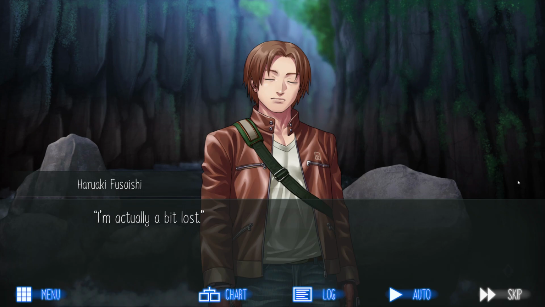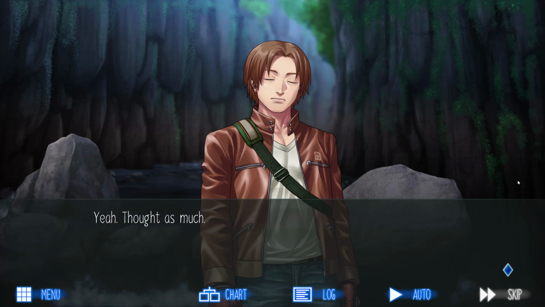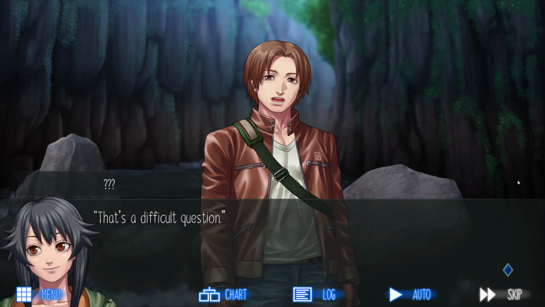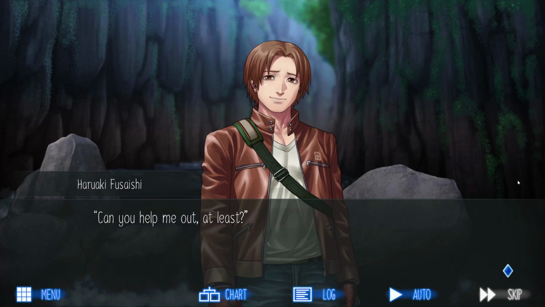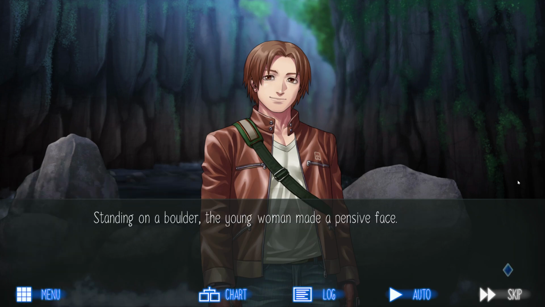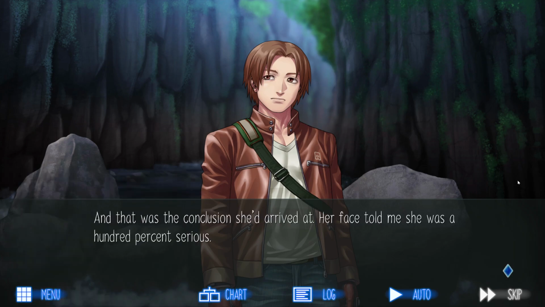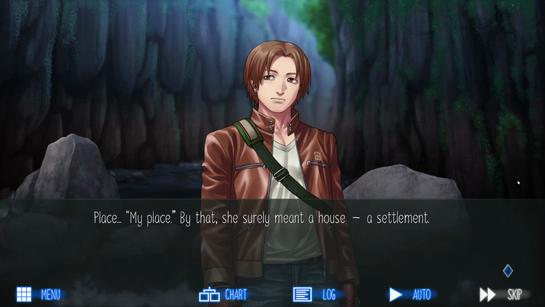"I'm actually a bit lost." "I think a bit is something of an understatement, then." "Yeah, thought as much. Is this a settlement?" "That's a difficult question. Can you help me out, at least?" "Help? I just need a place to hide from the rain and wild animals, that's all." Standing on a boulder, the young woman made a pensive face. "Wanna come to my place?" And that was the conclusion she'd arrived at. Her face told me she was 100% serious.